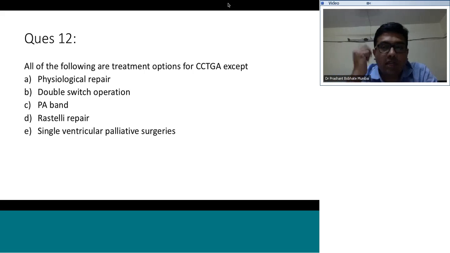So physiological repair, among these things, is it not a treatment option? Well, it is not a preferred treatment option for sure, but it is definitely a treatment option.